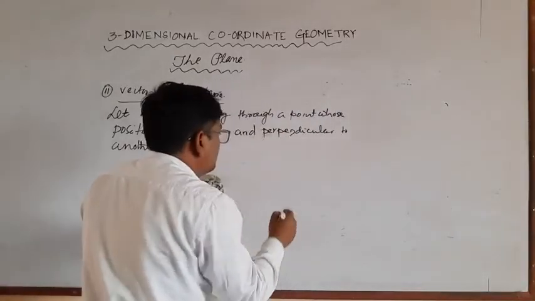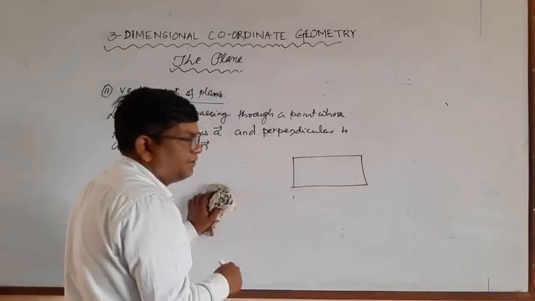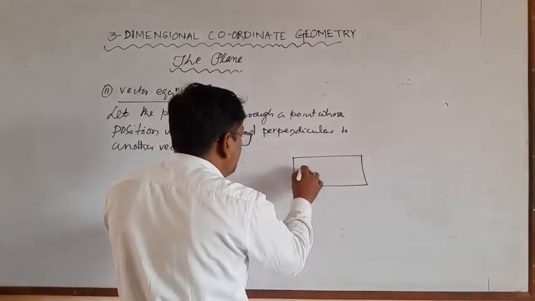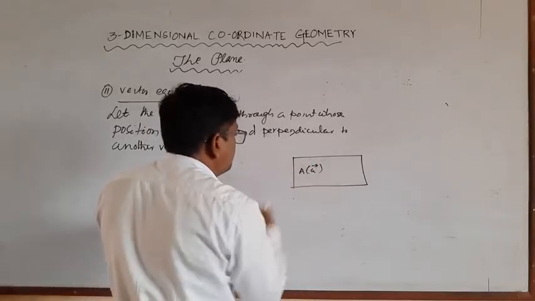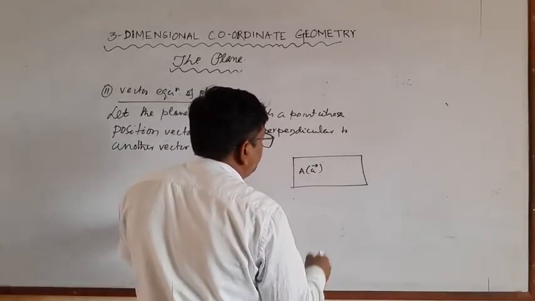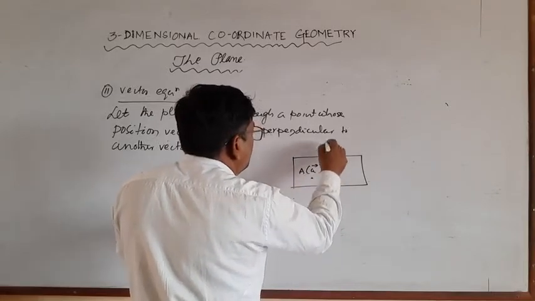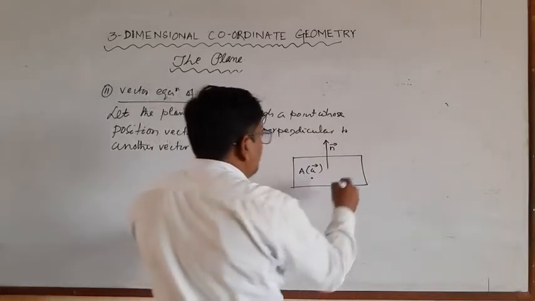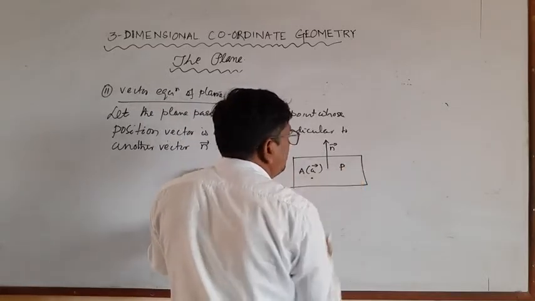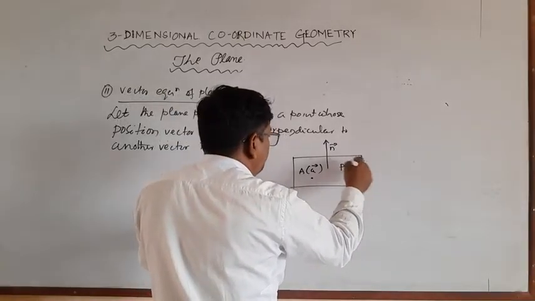Suppose this is the plane, and here point A whose position vector is A vector, and here normal is the n vector, and this is any point. Suppose any point is denoted by R vector.